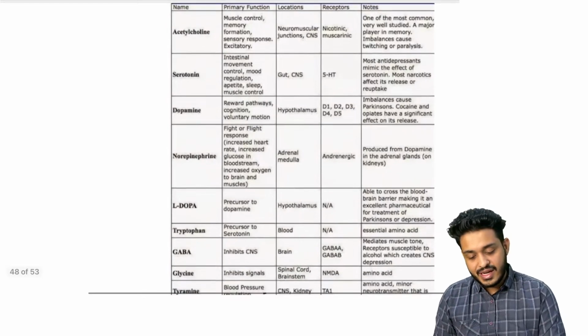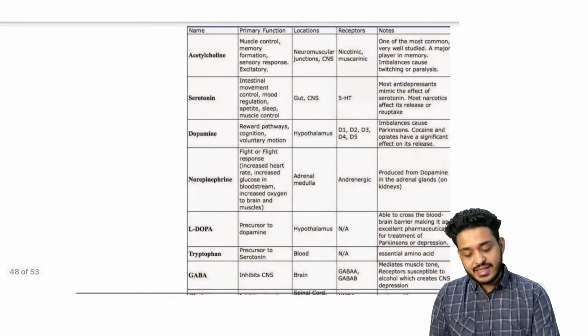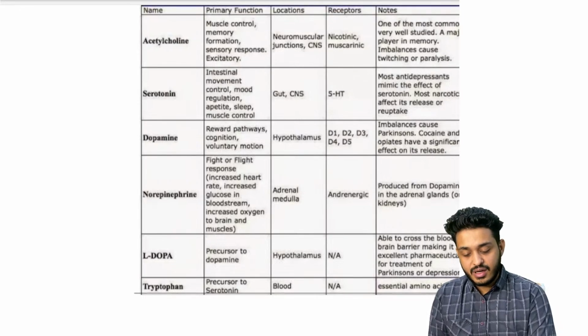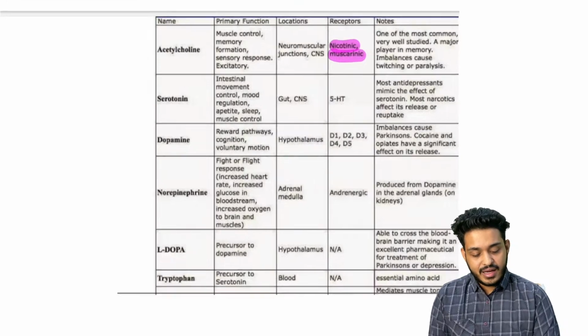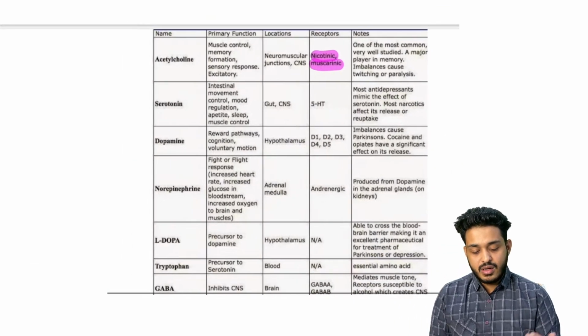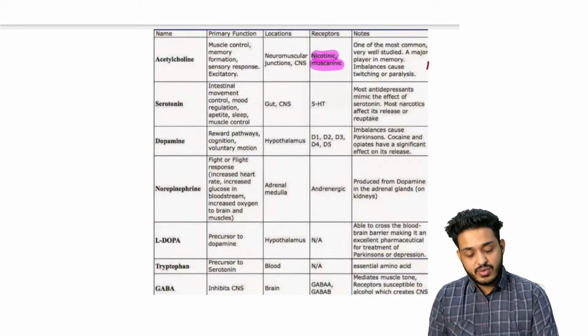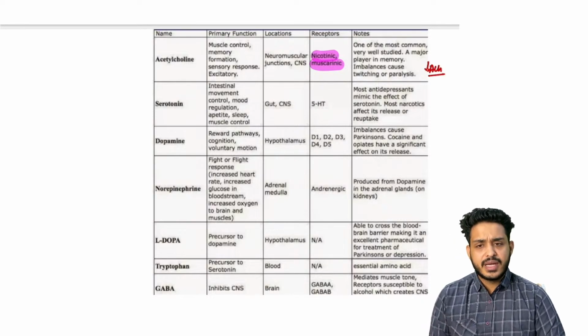Okay, right. Next one we are having is acetylcholine. What is this acetylcholine? Acetylcholine is the neurotransmitter of the parasympathetic nervous system. It will be having two receptors. We have seen nicotinic and muscarinic receptors, and the disease you will be having is what? You will be having decreased levels of acetylcholine in one more disease, that is going to be Alzheimer. Alzheimer, what is going to happen? Decreased acetylcholine in the nucleus basalis of Meynert, right?